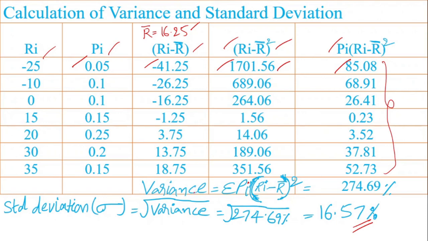After finding out the variance, we have to calculate the standard deviation. Standard deviation is indicated with the sigma. This is the standard deviation symbol. And the standard deviation formula is square root of variance, that is equal to square root of 274.69%. The value which we are going to get is 16.57%. Like this, we have to calculate the standard deviation and variance for measuring the risk, and arithmetic mean for expected returns for the given problem.